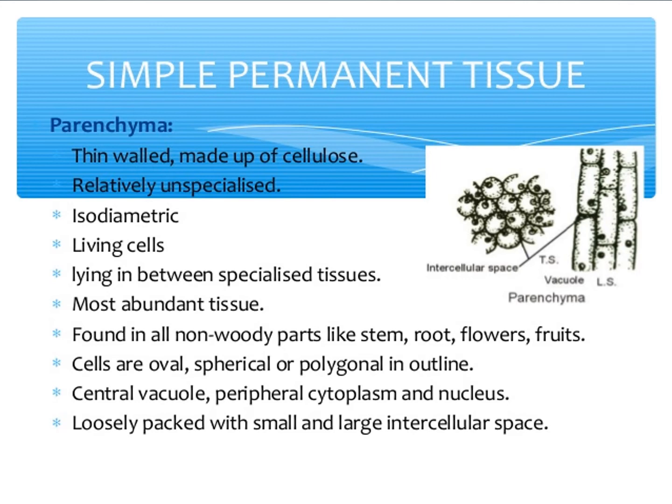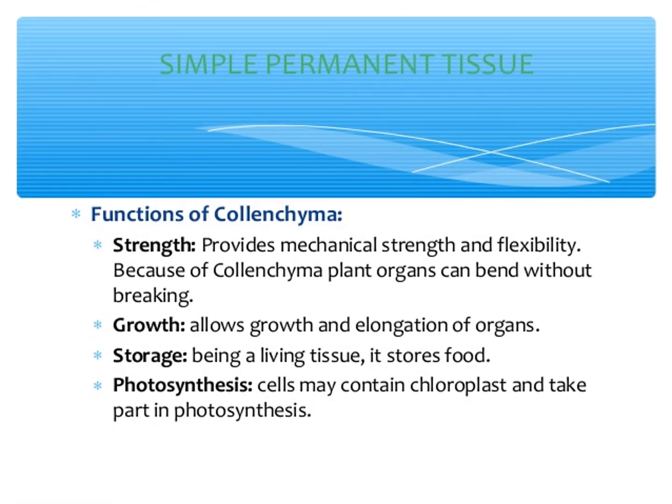Next one, collenchyma. Simple permanent tissue, collenchyma. It is a living tissue found beneath the epidermis. Cells are elongated with unevenly thickened walls. Cells have rectangular, oblique or tapering ends and persistent protoplast. They possess thick primary walls.